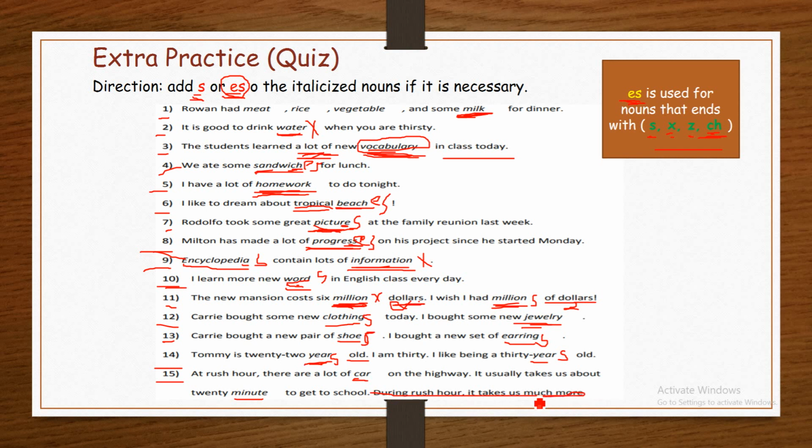Just forget about this line. At rush hour, there are a lot of cars. Car is a countable noun. A lot of cars on the highway. It usually takes us about 20 minutes. Minute is also a countable noun. 20 minutes to get to school.